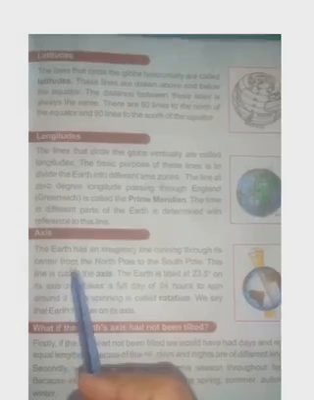Next is axis. The earth has an imaginary line running through its center from the north pole to the south pole. This line is called axis and the earth is tilted at 23.5 degree on its axis and takes a full day of 24 hours to spin around it. This spinning is called rotation. We say that earth rotates on its axis.